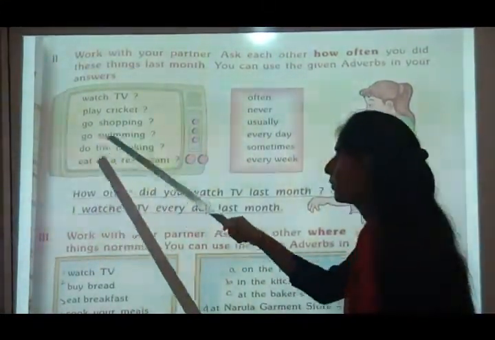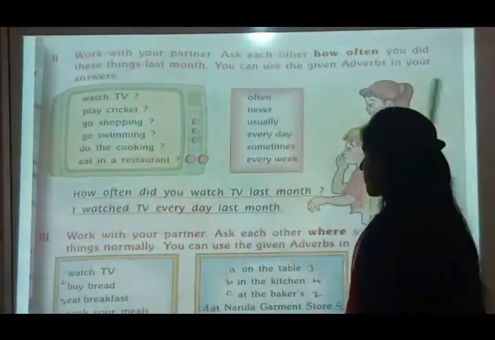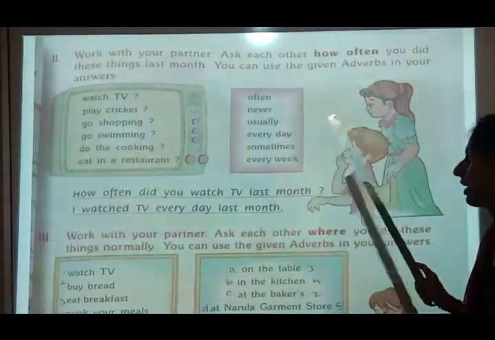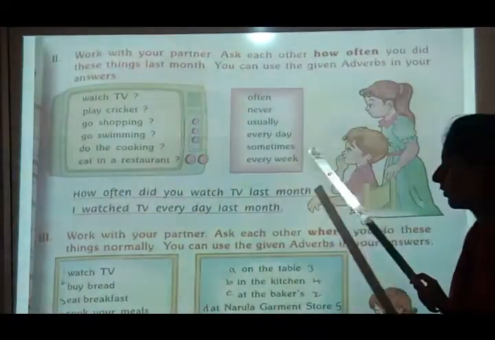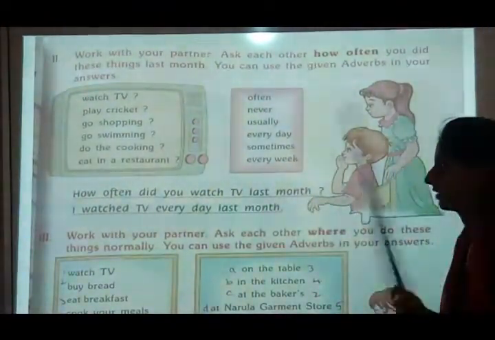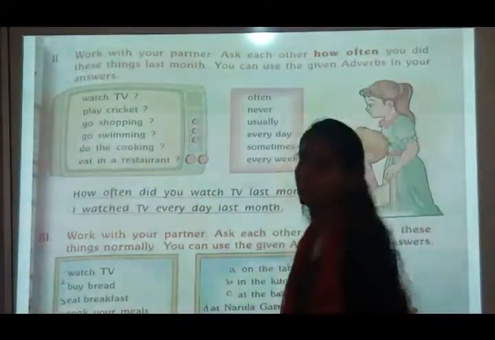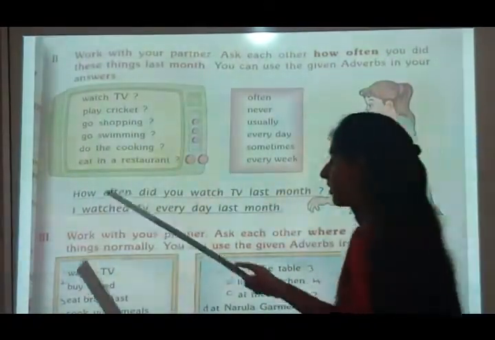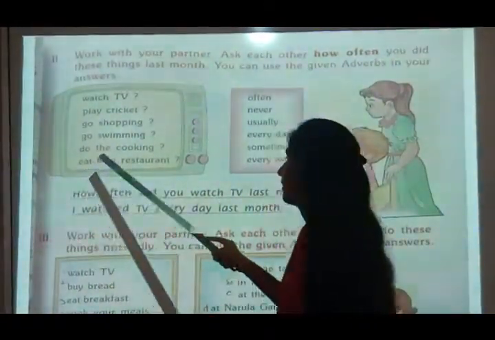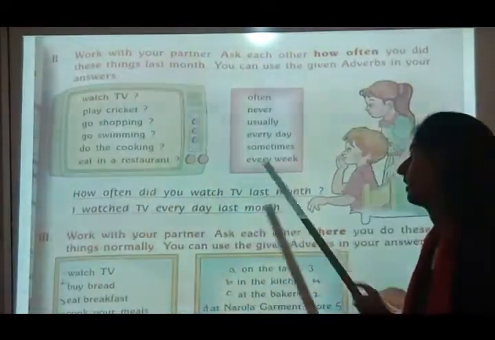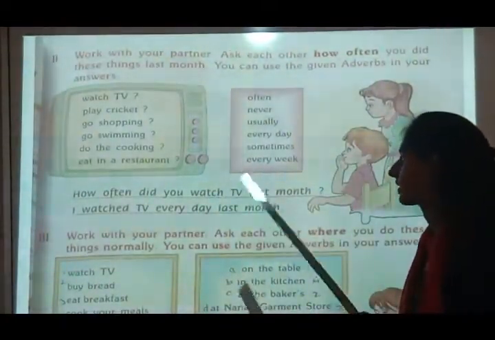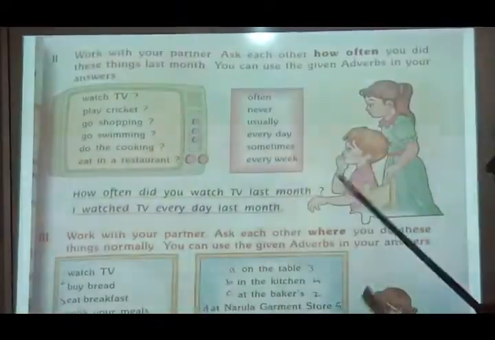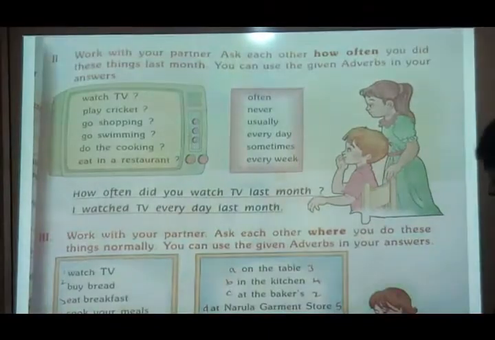How often did you go swimming last month? I sometimes went swimming last month. Here the first form will become second, and go will become went. How often did you do the cooking last month? We can write, I sometimes did the cooking last month.